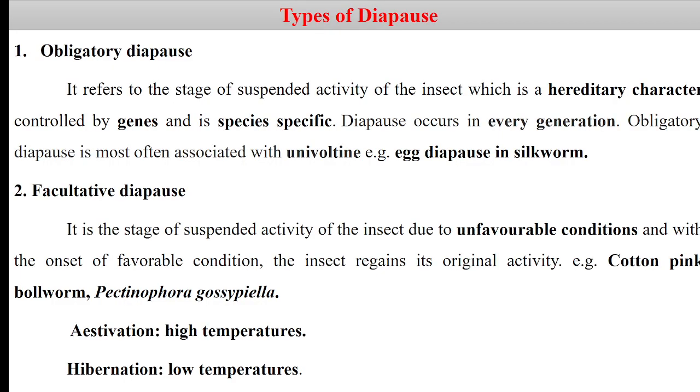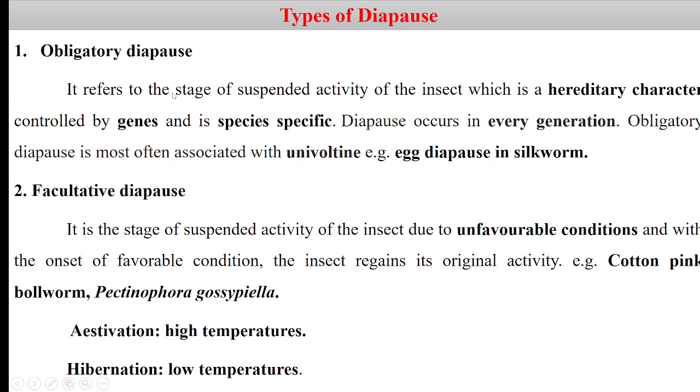Then coming to the types of diapause, there are two types of diapause. First is obligatory diapause. This type of diapause is genetically controlled. This is a hereditary character, and it is species specific. The species is determined, and the stage is also determined at which the species will enter diapause.